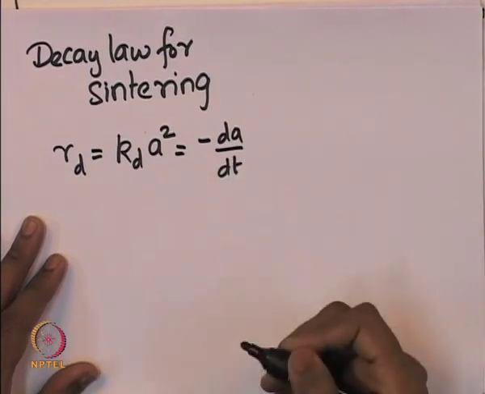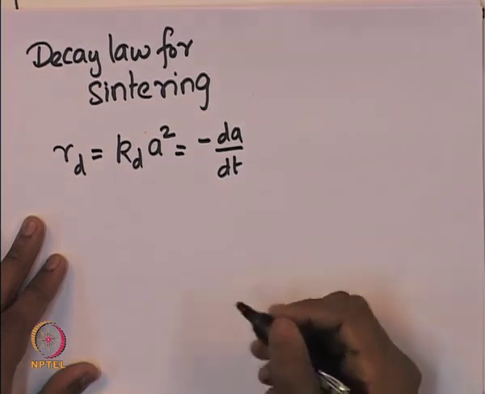Note that the order of deactivation for sintering is usually very high, typically about 5 to 8. However, 2 is commonly used and is assumed here.